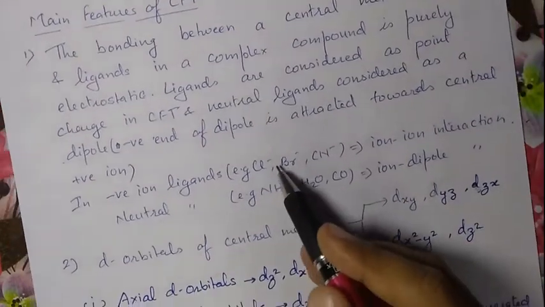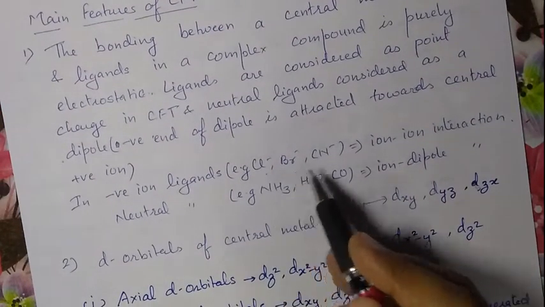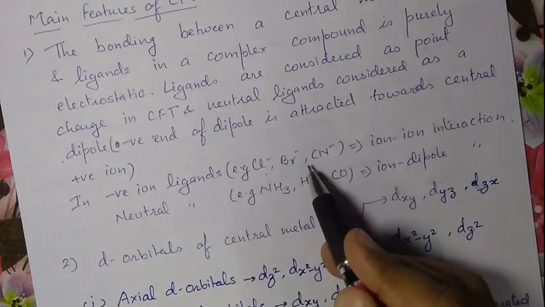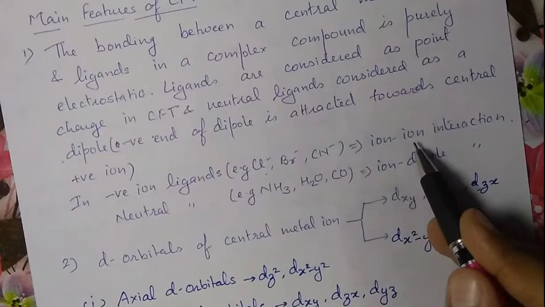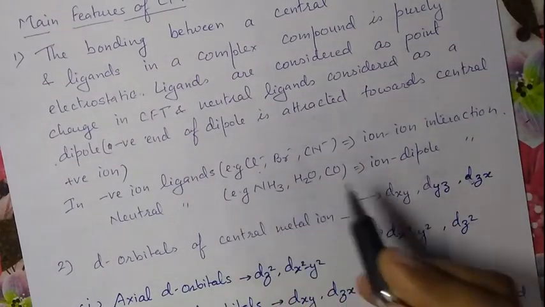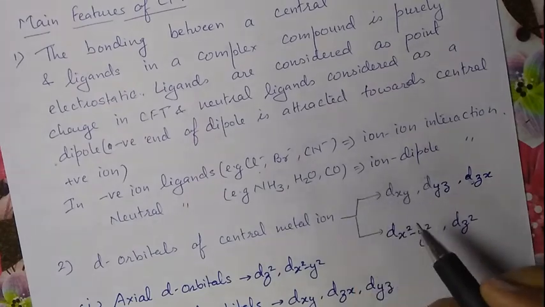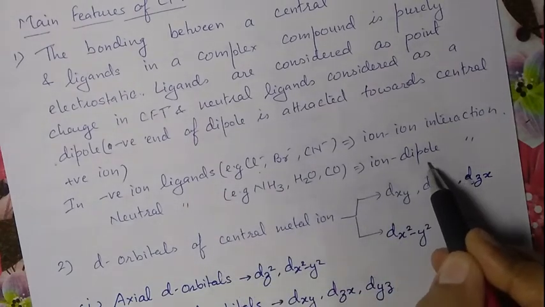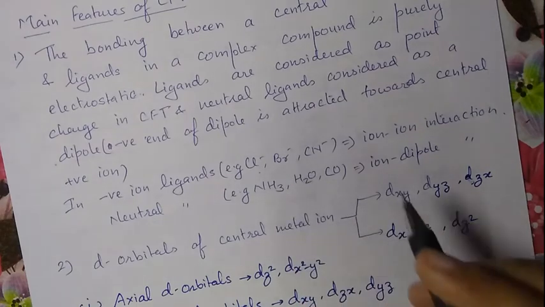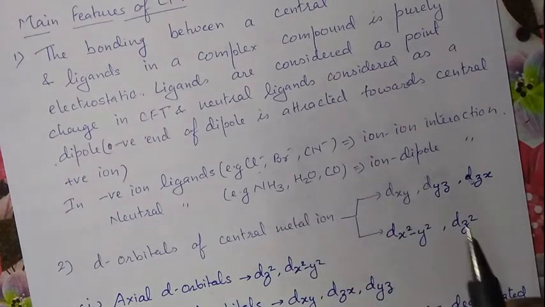For example, chloride ion, bromide ion and CN ion are negative ion ligands; in this case, ion-ion interaction takes place. But in the case of NH3, H2O or CO ligands, ion-dipole interaction takes place. These ligands act as dipoles, and the negative end of the ligand is attracted towards the positively charged metal ion.